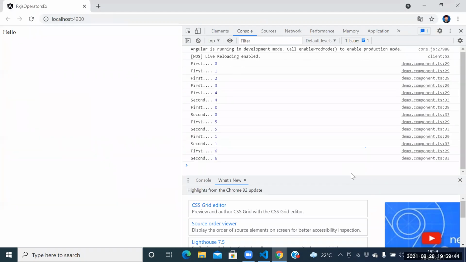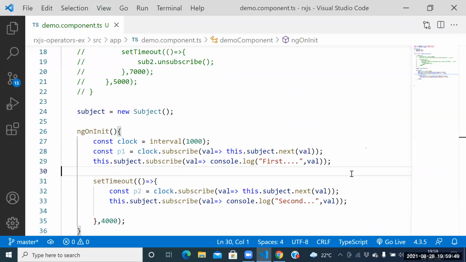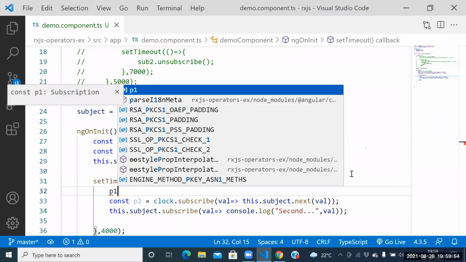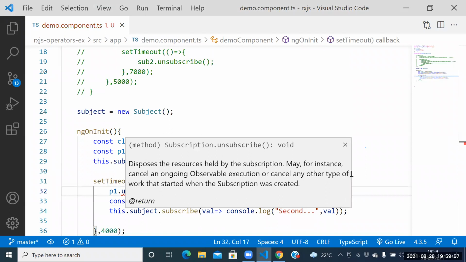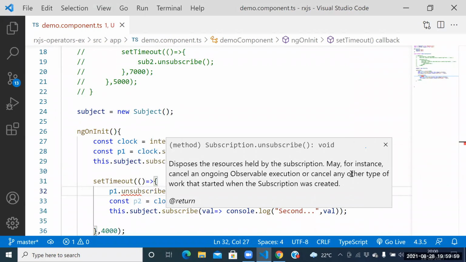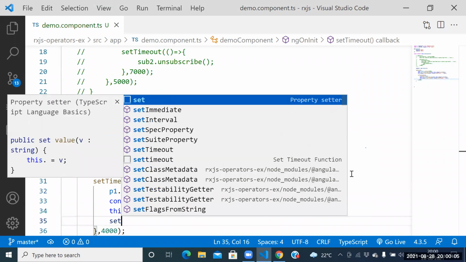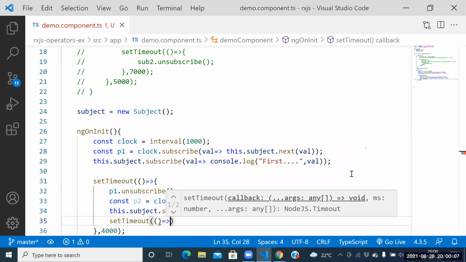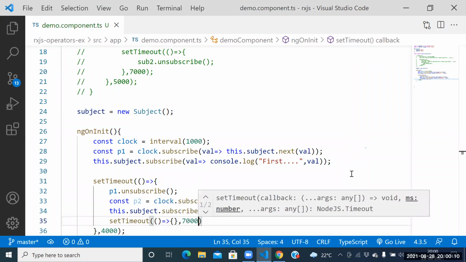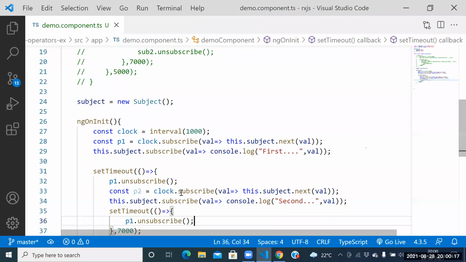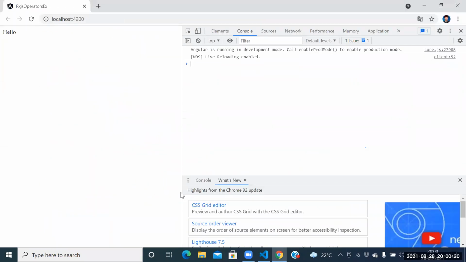Guys, see this one. Second started from where? Second started from the 4. We need to unsubscribe this one. How can I unsubscribe? P1 dot unsubscribe now. Go to the P2 also. When I need to do P2 unsubscribe, set a timeout of 7 seconds, and here itself we place P2 dot unsubscribe.